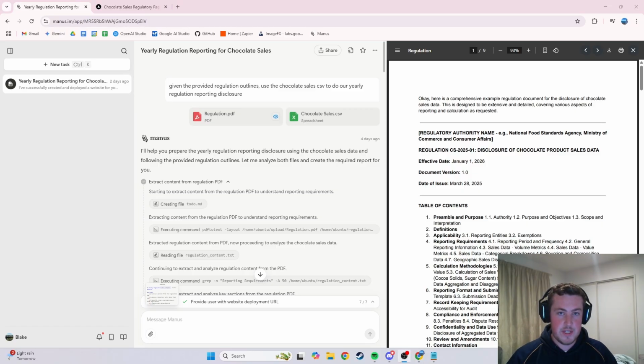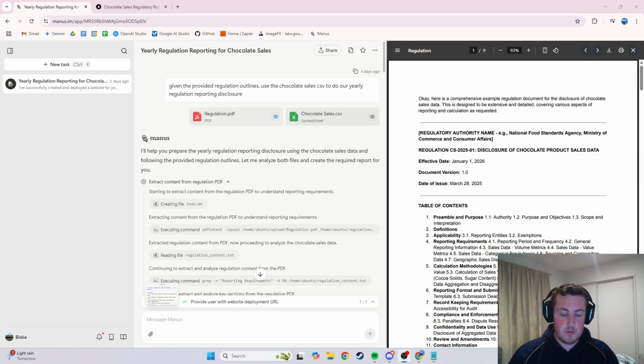One of the really cool use cases for Manus that I've played around with is automating regulation documents or dashboards or any of that kind of information. This can be done at a really high level, where you've got a different body that is disclosing what you need to put out there publicly from some data, or it could be just for your direct boss where you've got a whole lot of data that you need to report information on. It can do that data analysis, do all the calculations, and format it really nicely, really quickly.